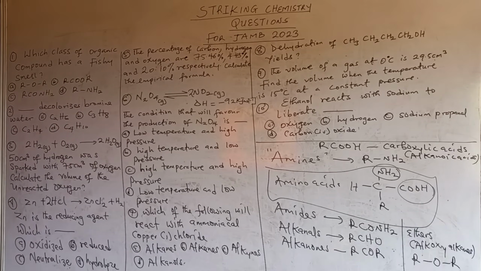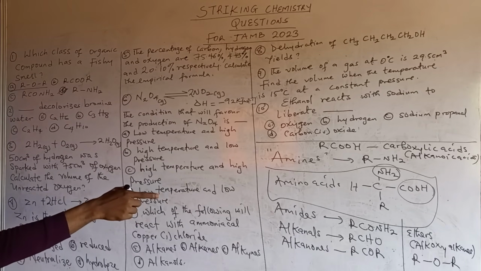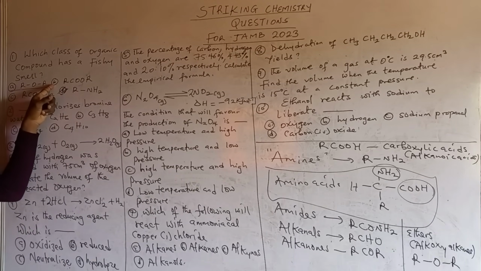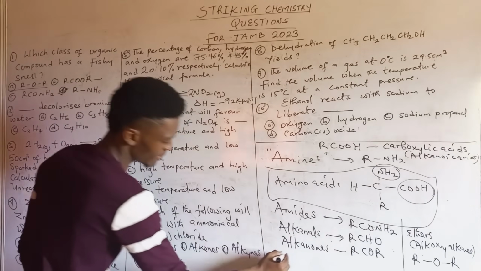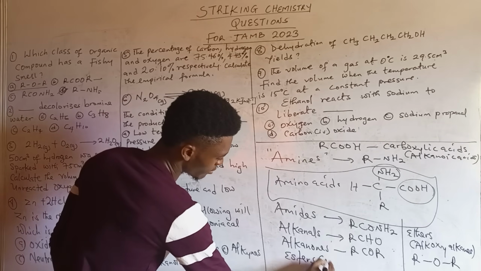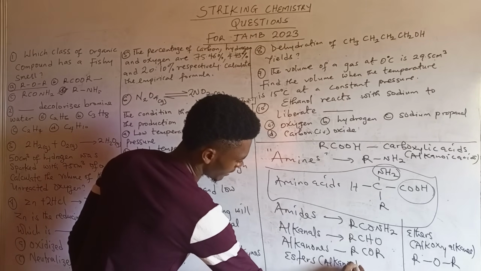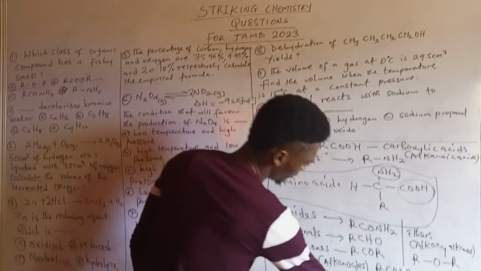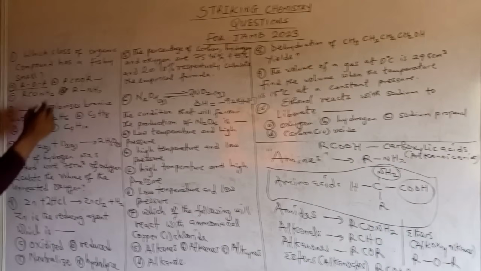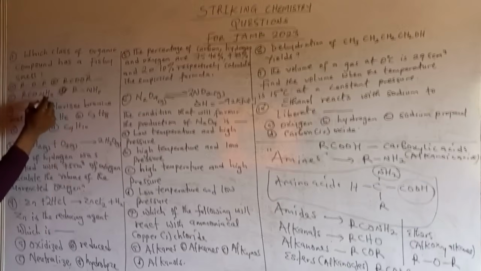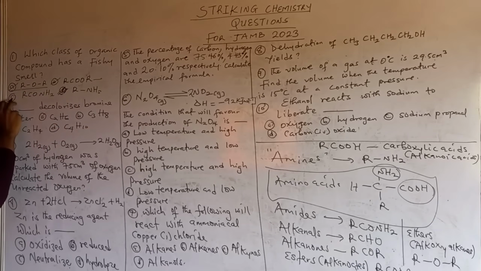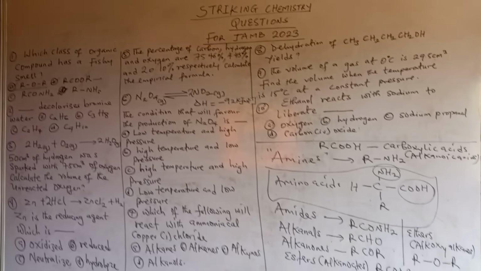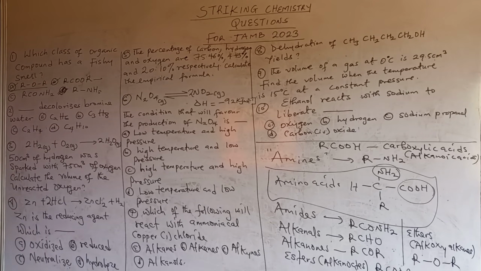So the correct answer to this question is option D. Remember I said that I've even explained it there, that is the ethers, the alkoxy alkanes. Then this one, I didn't really include it. These ones are called the esters. The esters are also called the alkanoates. They have a general formula RCOOR. So these ones are the esters, these ones are the ethers, while this one is the amines and this one is the amides. Take cognizance of that. So the correct answer is option D.